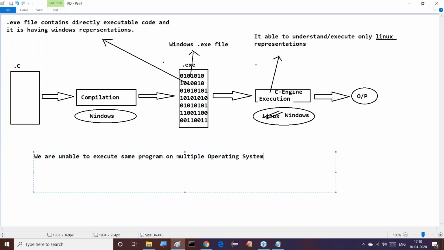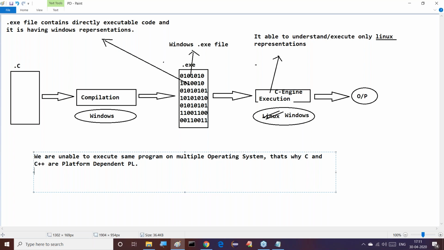That's the reason C and C++ are platform dependent programming languages. This compilation might be performed one time, but I want to perform execution on multiple operating systems. So here we are getting some problem. That's why it is called platform dependent.